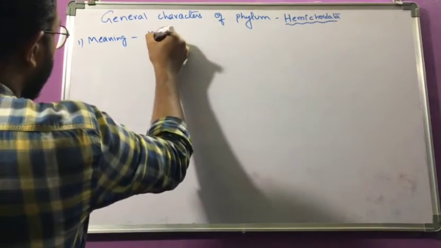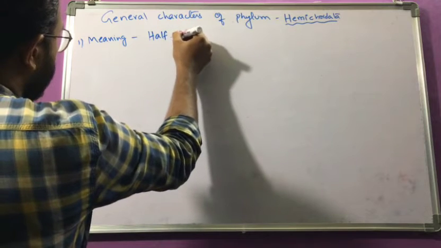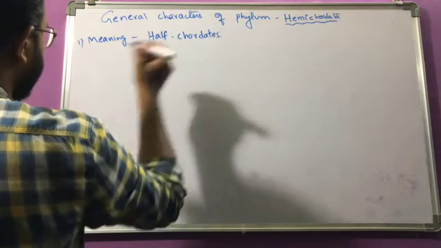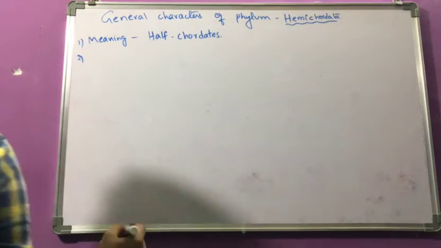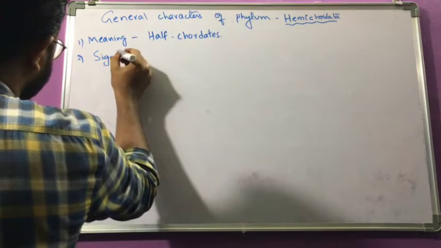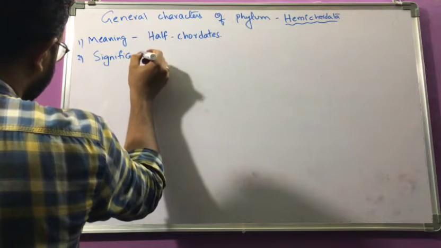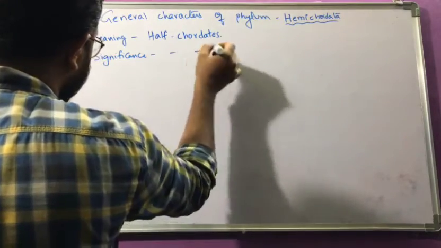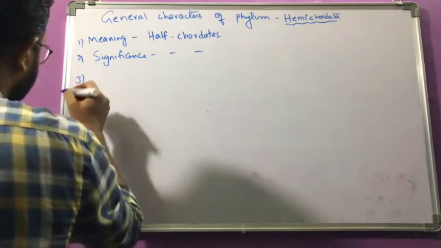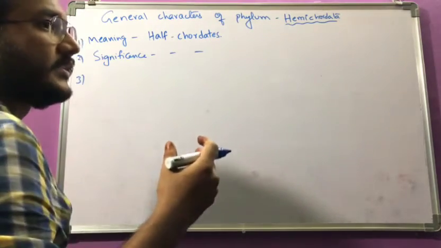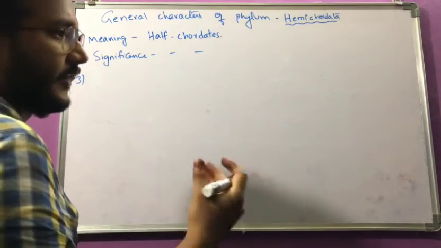We already discussed that it means half chordates. The second is the significance of the animals in this phylum. There is not that much significance here; it lies as a bridge between the non-chordates or invertebrates and the vertebrates.